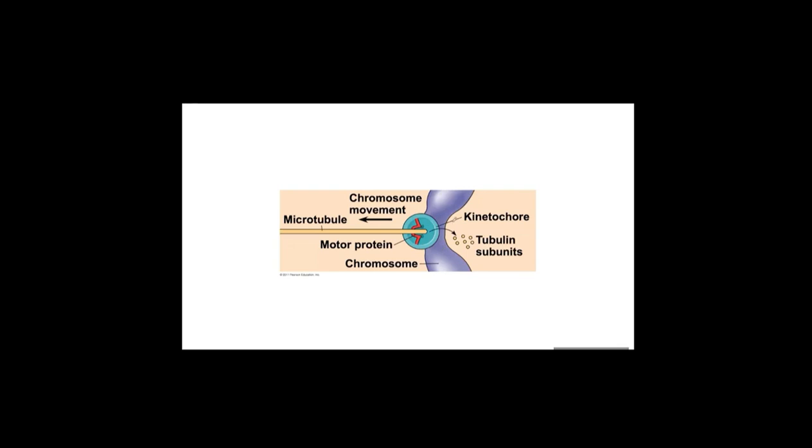So one more time, this area is the centromere. And the centromere is part of a chromosome. Now, there is a protein complex called the kinetochore. Spindle microtubule extends from the centrosome, attaches to the kinetochore, and then pulls one sister chromatid toward its pole.